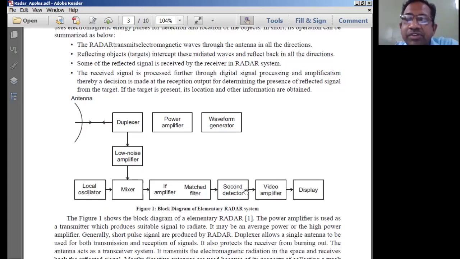Then it is passed through the detector. The type of the detector depends on the type of radar we are going to have. Then we have a video amplifier to amplify the signals which we want to see on the display unit. So this is the basic unit which we call a radar system.